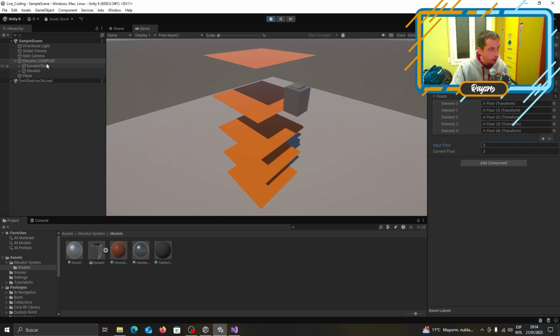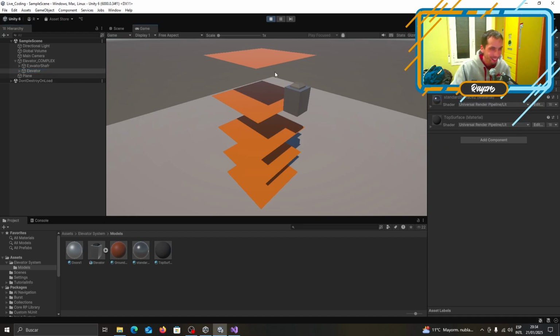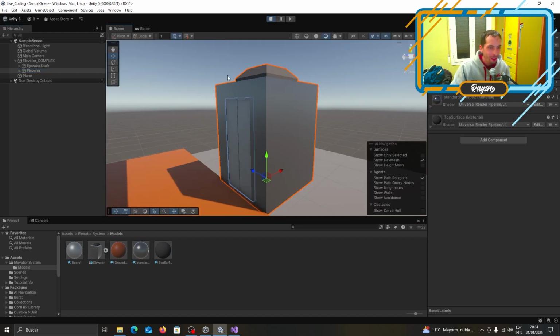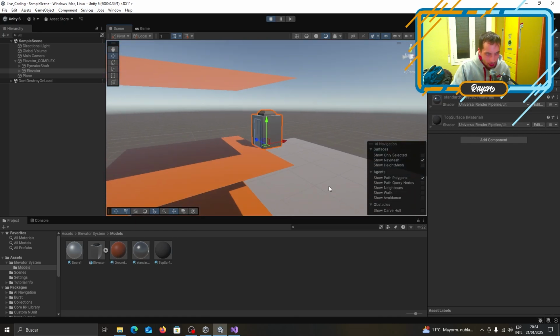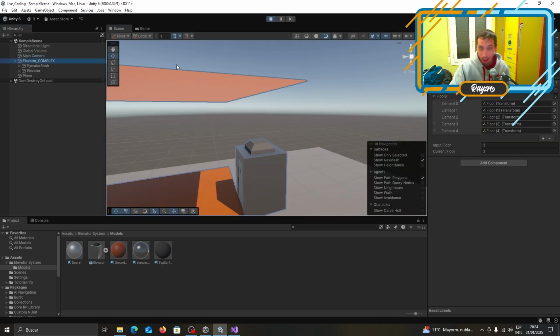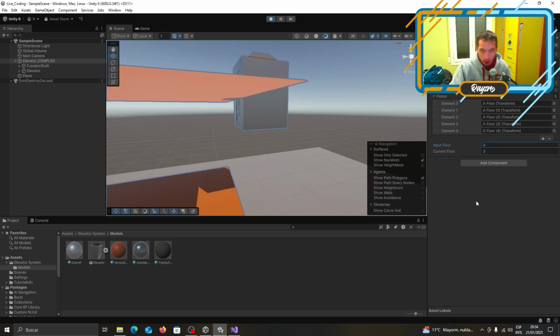Oh, what is it doing? Oh my god, what is it doing? I want to know what you're doing. What is my elevator doing? However it works, it reaches the floors. If we put it to 4.